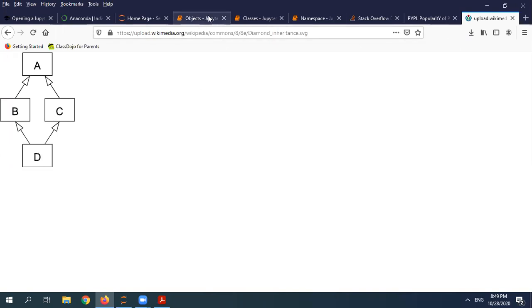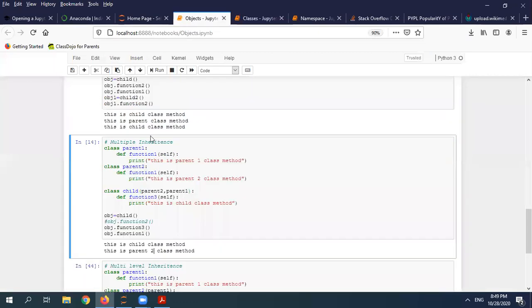But in Python, as I have shown you, if I put parent 2 first here, then it will be called from parent 2. If I put parent 1 first, then it will be called from parent 1. That is, the preference has been given.